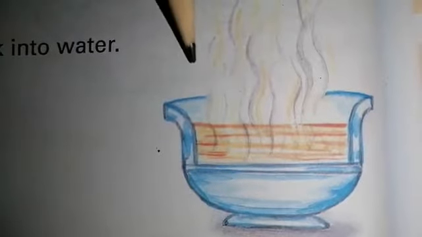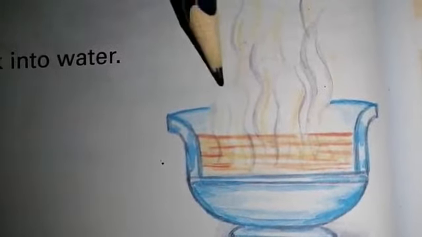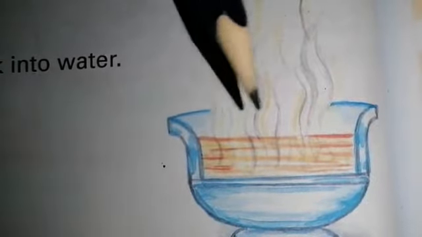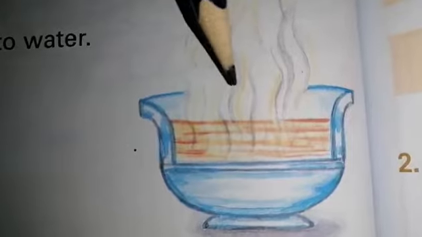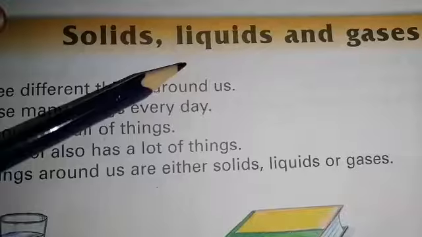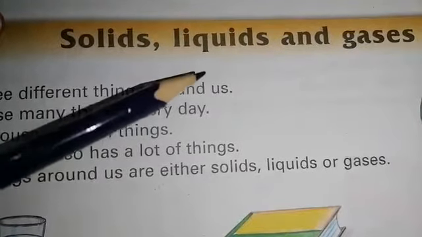So now the question arises, what is steam? Steam is basically the gas form of water. Gases can spread out everywhere. Most of them cannot be seen, as air is also a gas and we cannot see it. So it's very simple. So students, I hope you have better understood solids, liquids and gases.